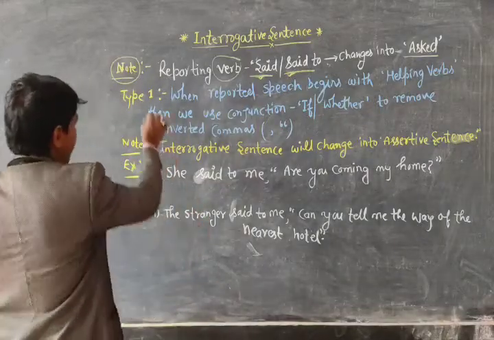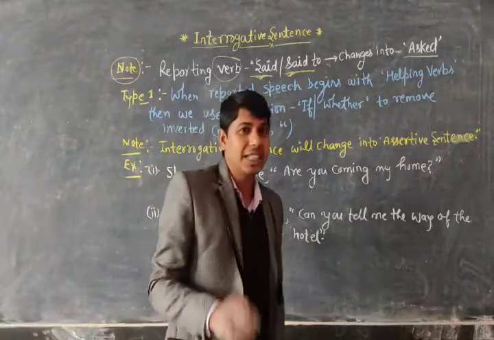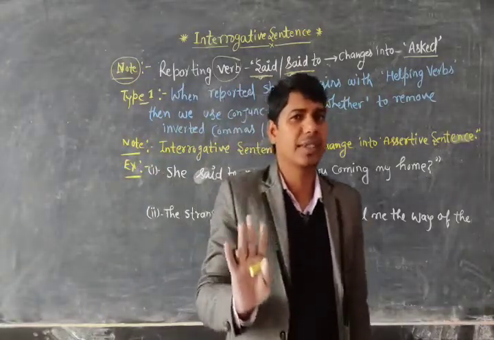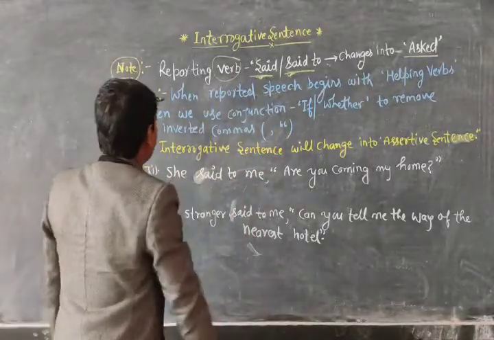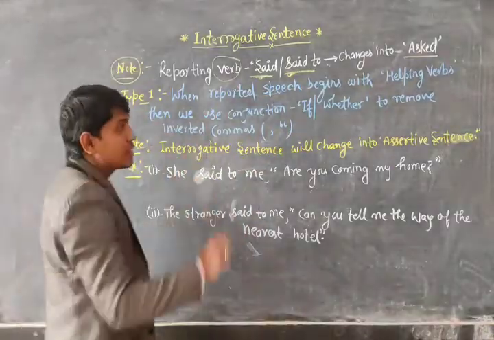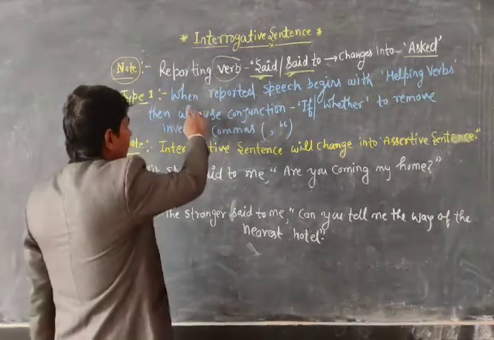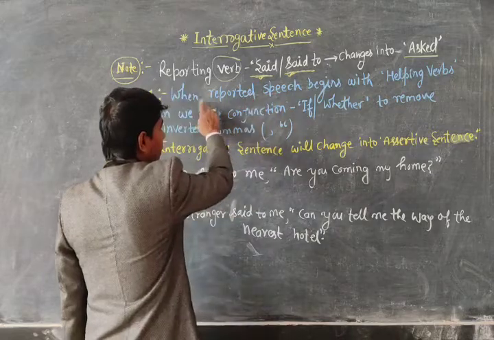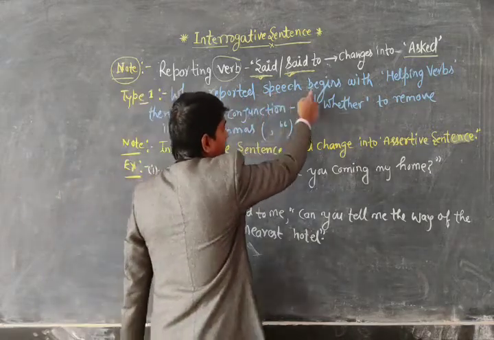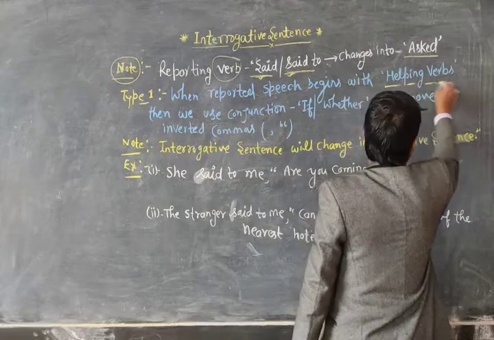Now see type first. In total we have to study two types of interrogative sentence. So let's see type first. In type first I have mentioned some instructions for you. When the reported speech begins with a helping verb. Okay dear?